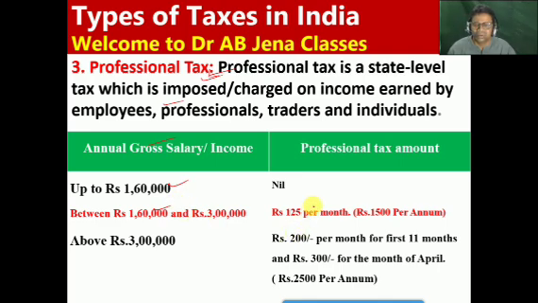Annual gross salary or income up to 1,60,000 is nil. Between 1,60,000 to 3 lakhs, it is 125 rupees per month, and the maximum per annum will be 1,500. Above 3 lakhs, it is rupees 200 per month for the first 11 months and rupees 300 for the month of April. So the maximum per annum will be 2,500. Friends, I am paying this 2,500 professional tax every financial year.